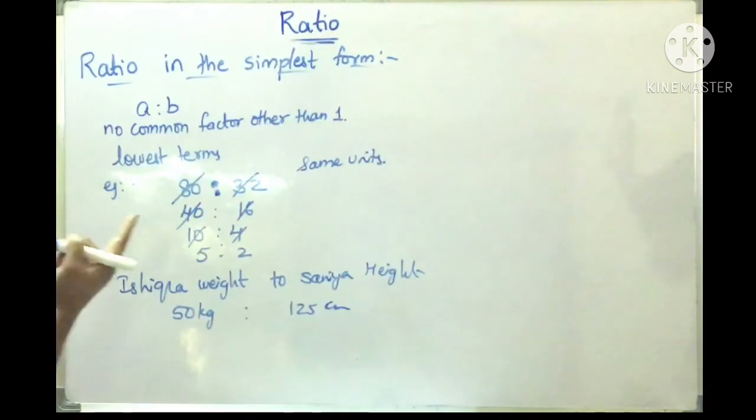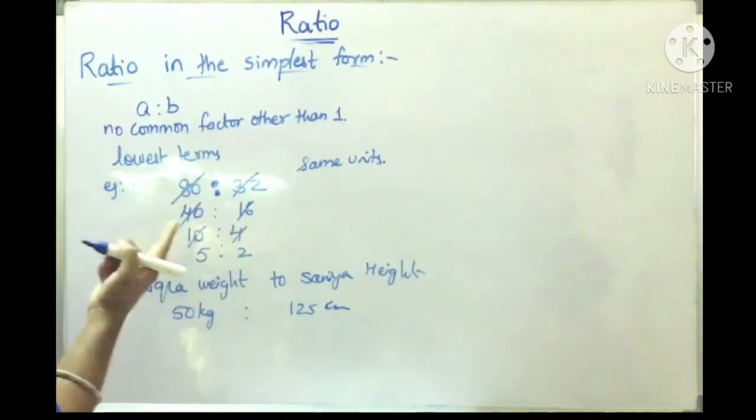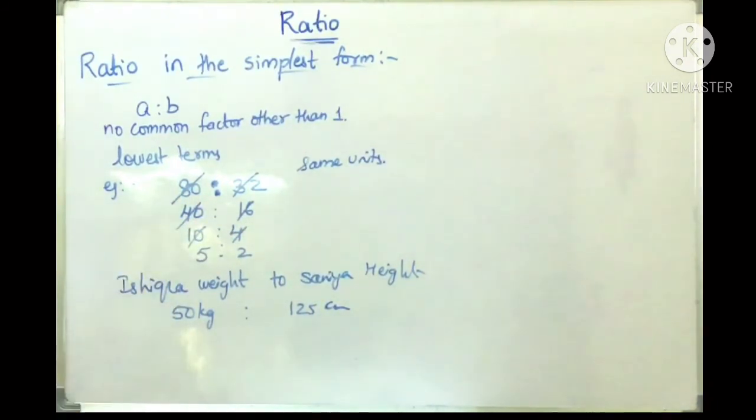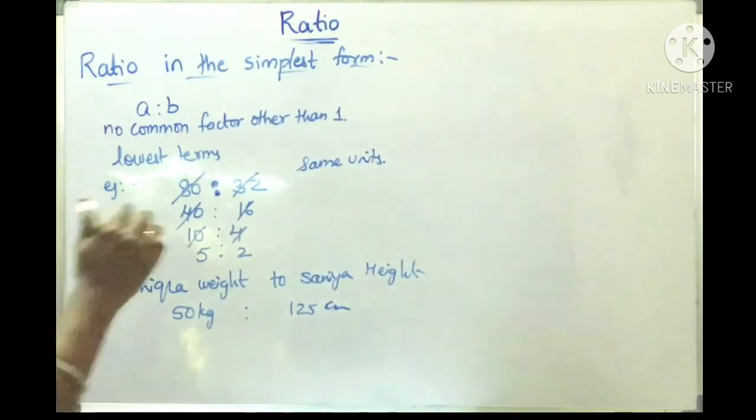Since the ratio of two quantities of the same kind determines how many times one quantity is contained in the other, the ratio of any two quantities of the same kind is an abstract quantity. In other words, the ratio has no units. It is independent of the units used in the quantities compared.